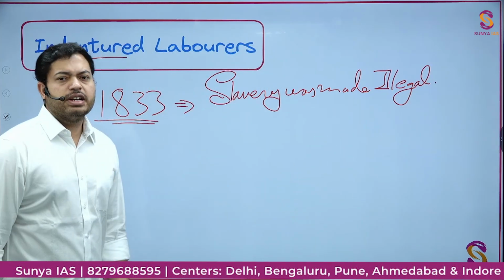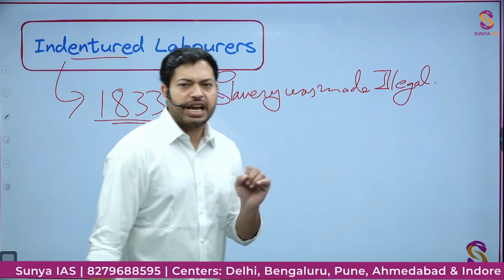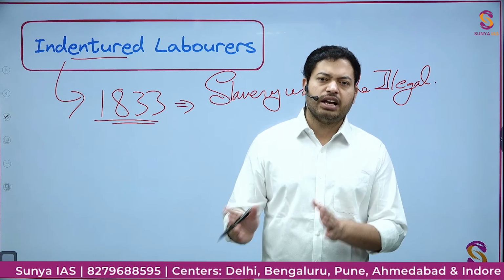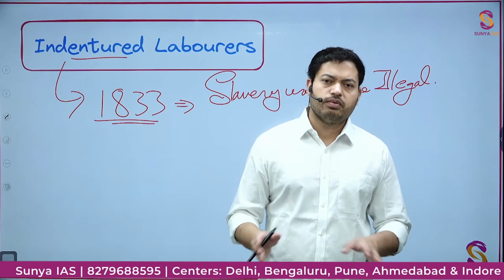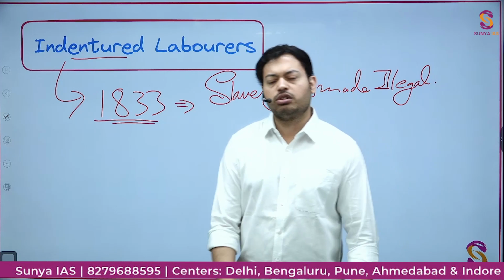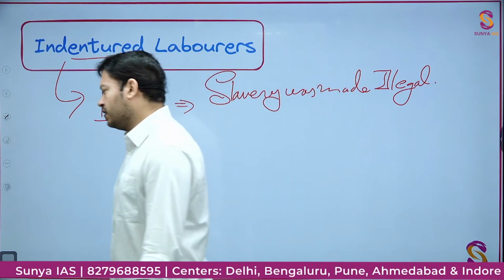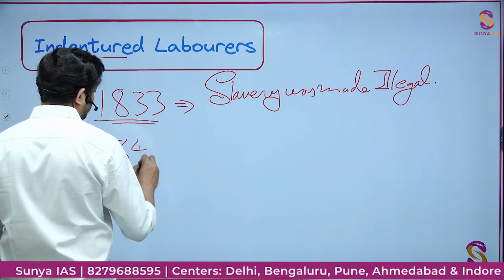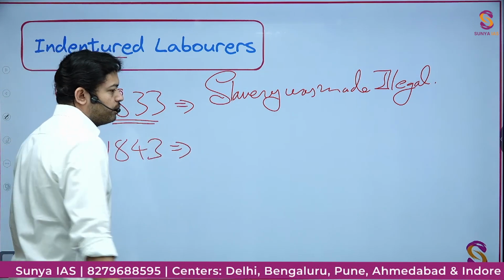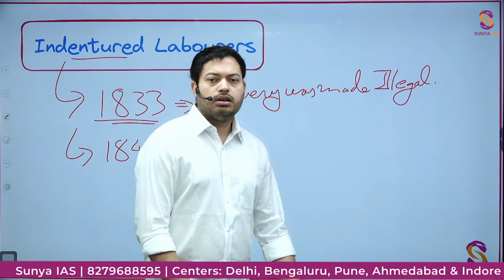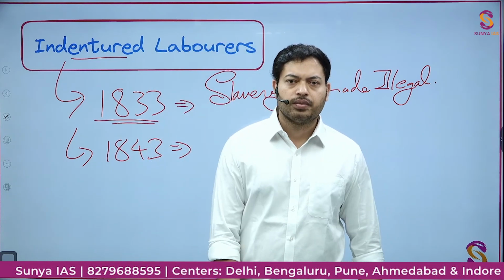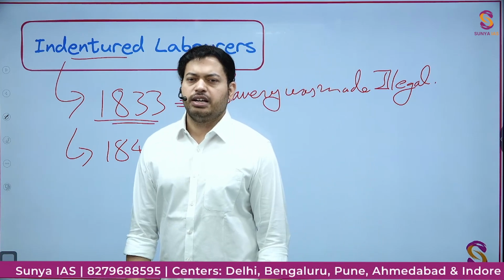The British government gave a whole decade to implement these laws, that slavery has to be illegal in the whole Commonwealth, in the other colonies of the British government and the East India Company's control. So by 1843, slavery was made illegal in India too.